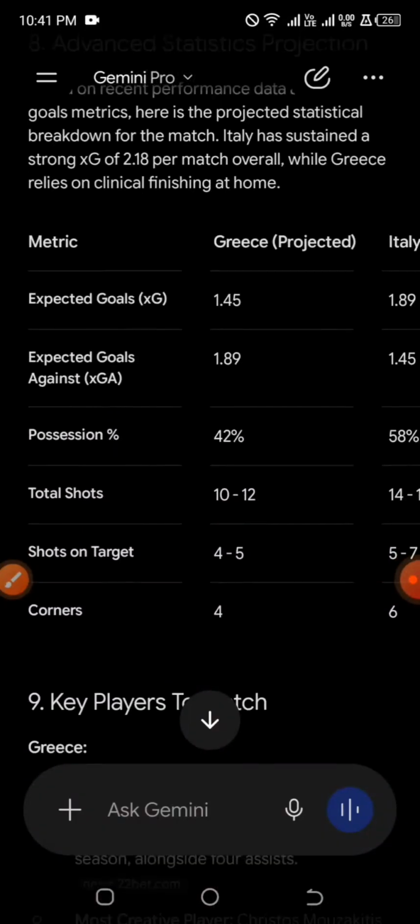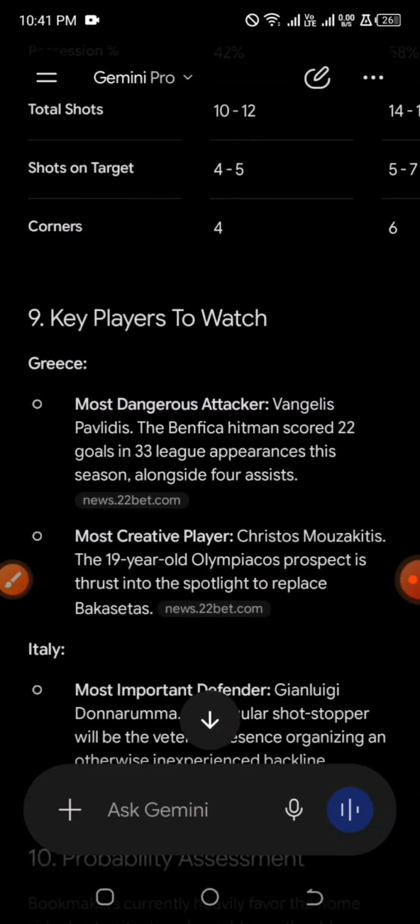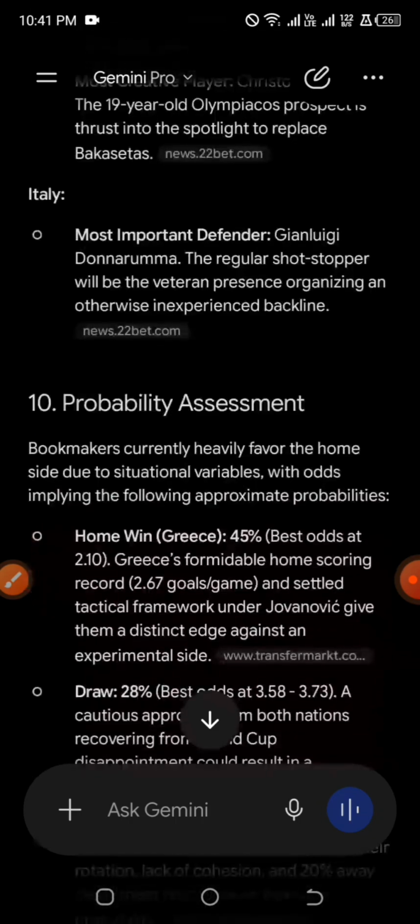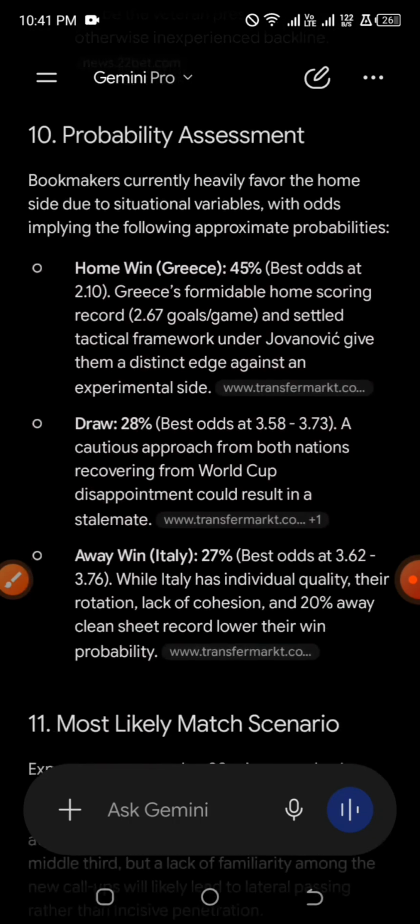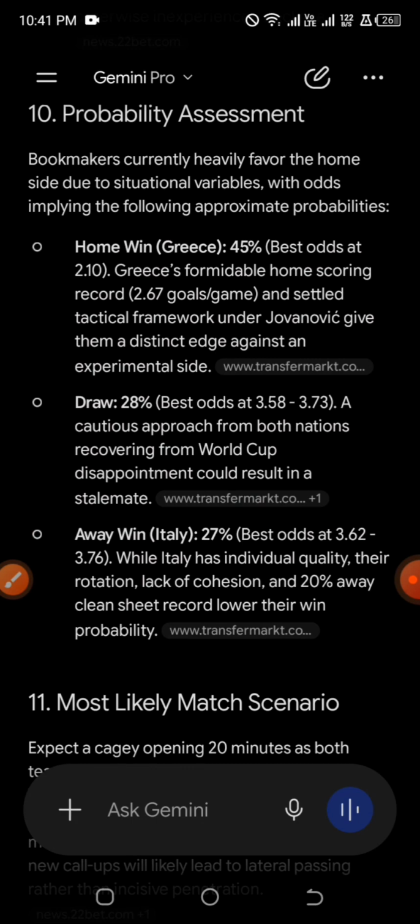So we are skipping the statistic projection. And the probability assessment is that the home team, which is Greece, has 45% to win this match. Yes, Greece's formidable home scoring record, 2.67 goals per game, and a settled tactical framework. Okay, the draw percentage is 28. For Italy to win, they have 27% probability.